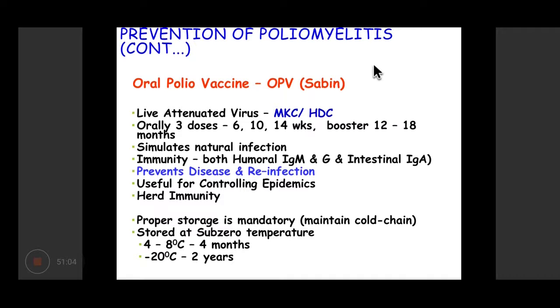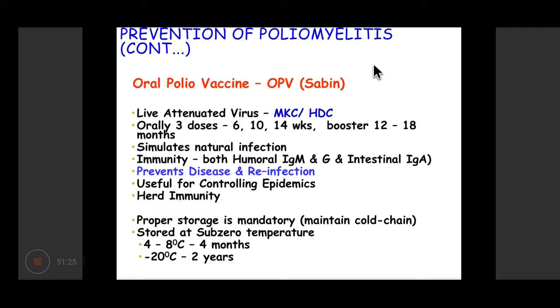It simulates natural infection because it is an oral vaccine. So it simulates natural infection, and hence it leads to both humoral, that is IgG and IgM immunity, as well as intestinal immunity in the intestinal tract. Hence it prevents disease and infection by the wild polio virus.